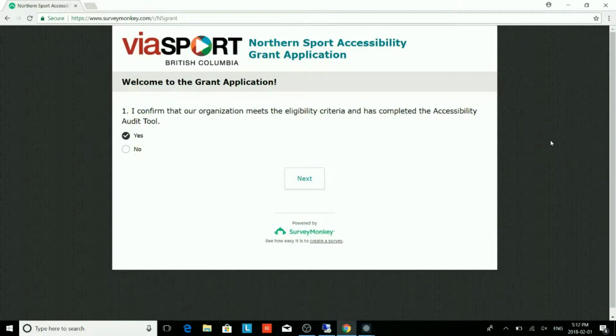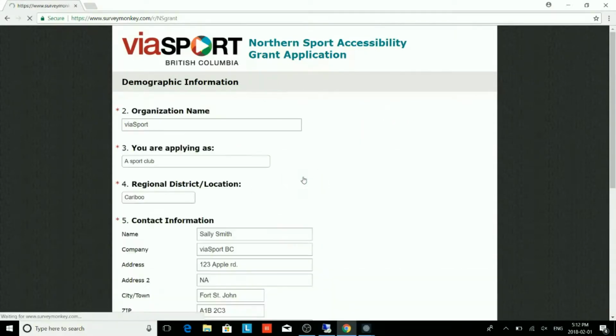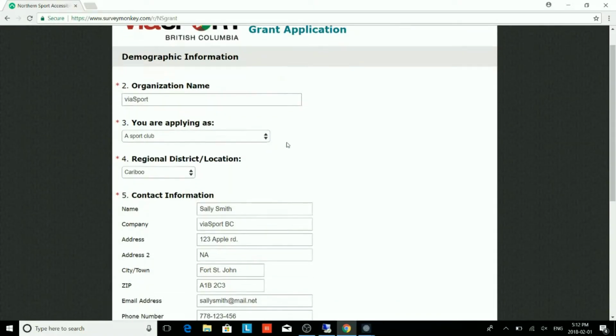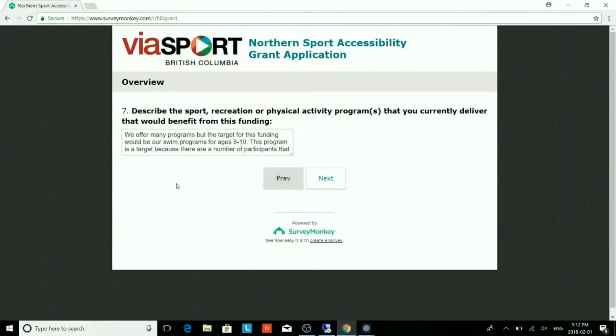First, we'll ask your organization to confirm that they're eligible to apply and have completed the audit. Then you'll provide some general background information on your organization and the lead person applying. Before you provide a brief description of the sport, recreation, or physical activity programming that you currently deliver that would directly benefit from this funding.